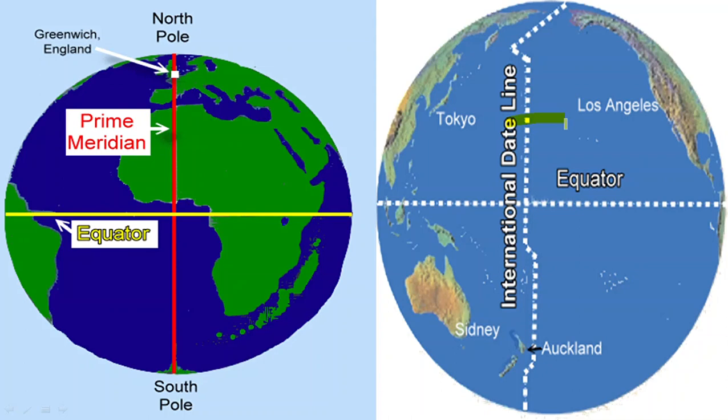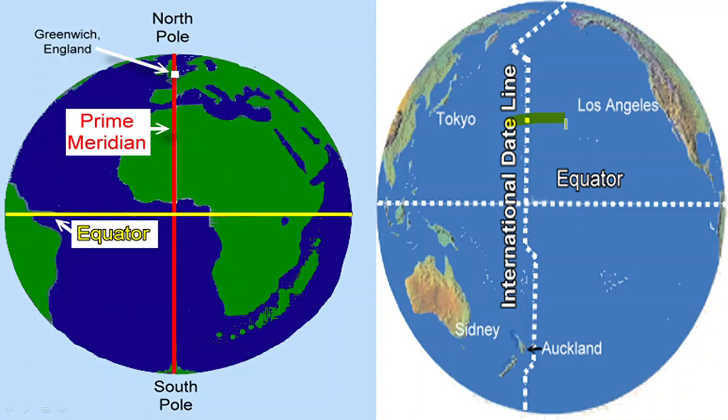So when we are crossing international date line from east to west, we are gaining a day, and when we are crossing from west to east, we are losing a day. So it is a zigzag line. It is mostly drawn through the sea, so there's no confusion of date in various countries at various land. So that is why it is through sea. That is why it is not a straight line. It is to avoid countries being cut into half. That's why there's no two dates in a same country.